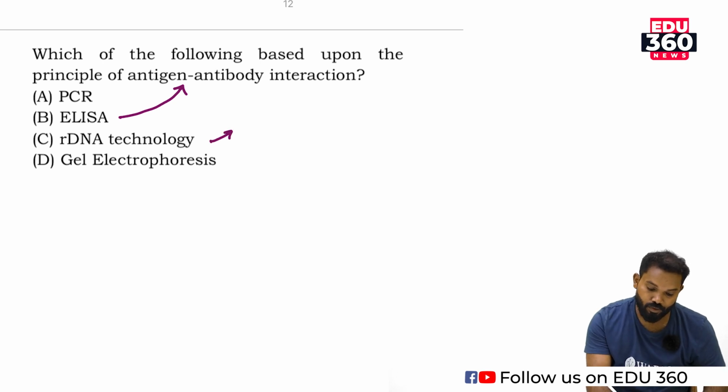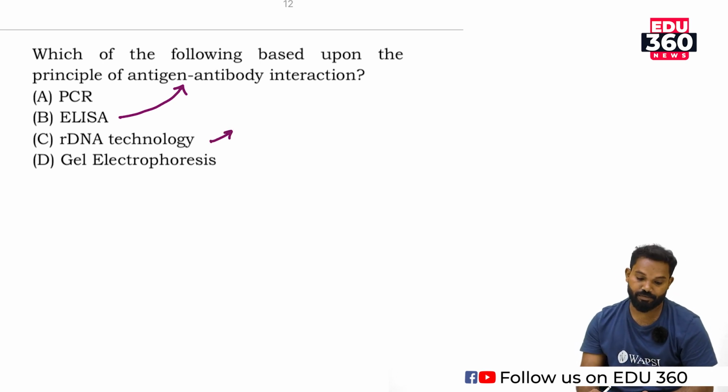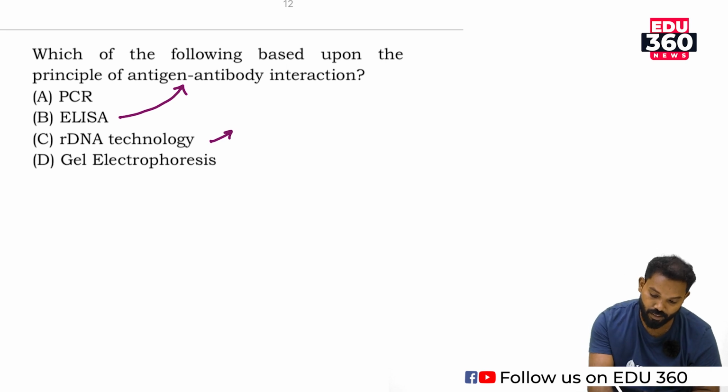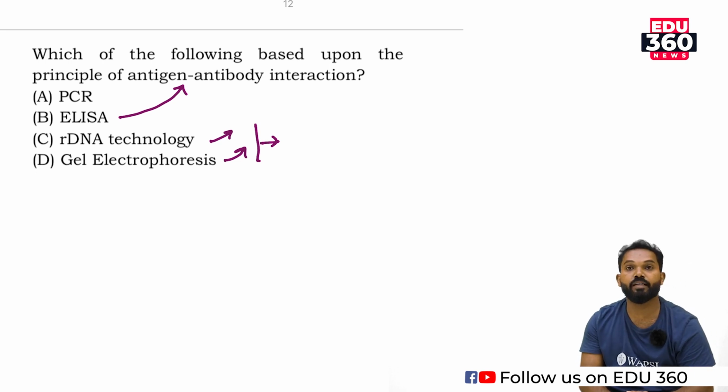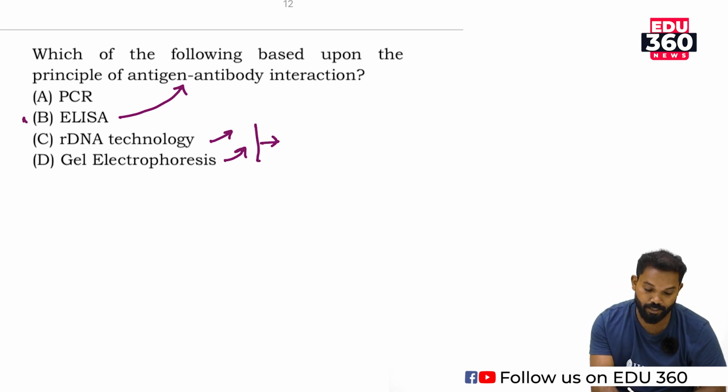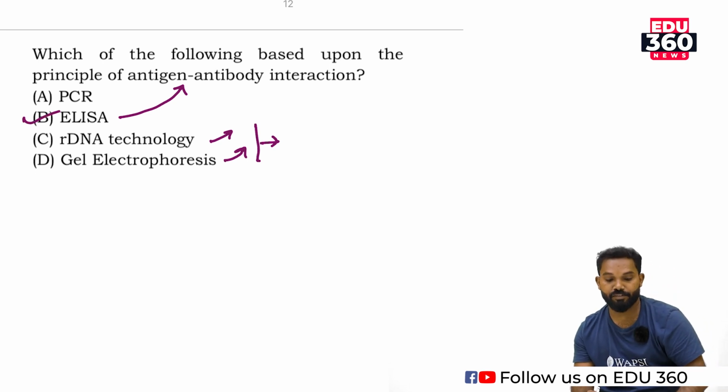Recombinant DNA technology and gel electrophoresis: both are recombinant DNA technology. So, which among the following is based on the principles of antigen-antibody interaction? That is ELISA. Answer is option B.